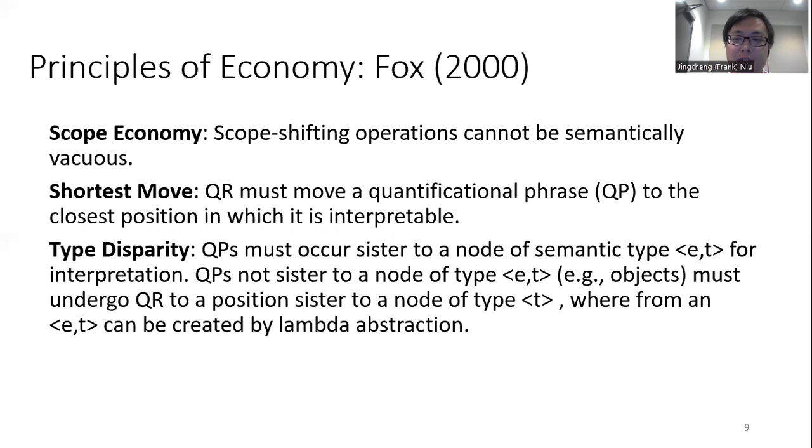It's introduced by Fox and mainly contains three principles: the scope economy, stating that scope shifting operations cannot be semantically vacuous, and shortest move, stating that QR, or quantifier raising, must move a quantificational phrase to the closest position in which it is interpretable. And finally, type disparity, stating that QPs must occur sister to a node of semantic type ET for interpretation. QPs not sister to a node of type ET, for example objects, must undergo QR to a position sister to a node of type T, from which an ET can be created by lambda abstraction.